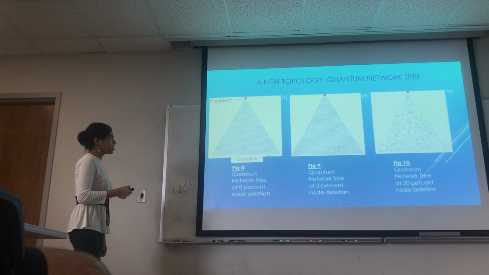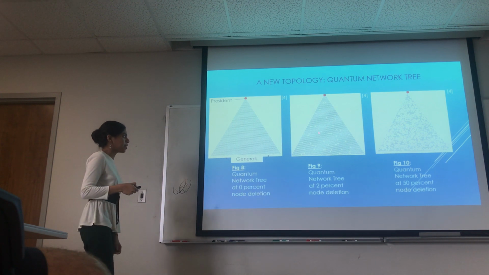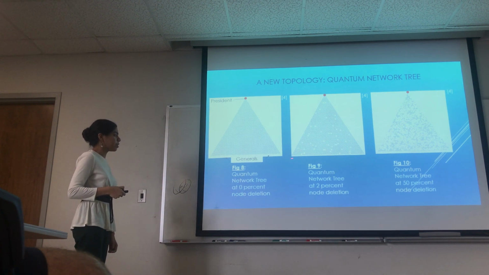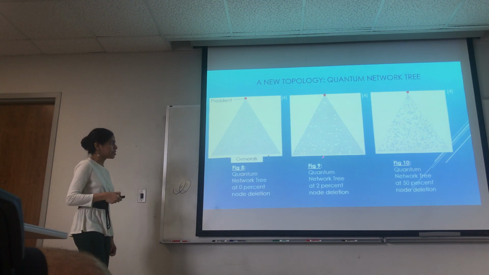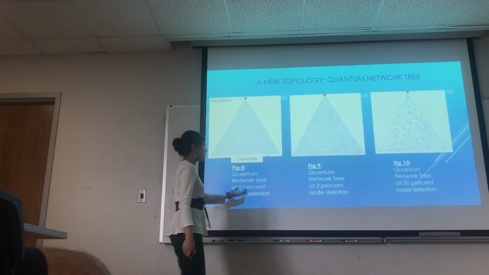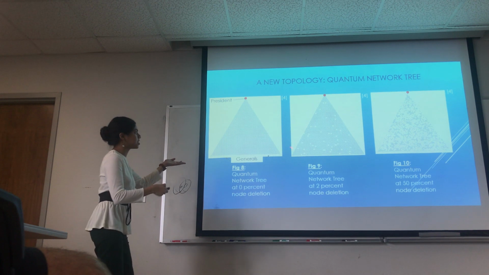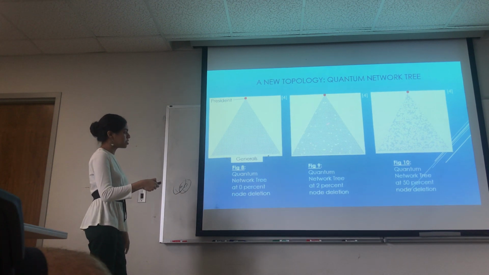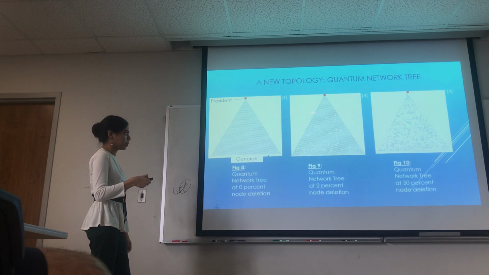So I discovered that after deleting 2% of the sites in the middle, at least one of the bottom nodes would lose communication with the top. It would not have any sort of pathway to get to the top. Now this doesn't necessarily have to happen with this particular node. If I randomly delete 2% of these middle nodes, it is guaranteed that at least one of these 64 nodes will lose communication with the top.